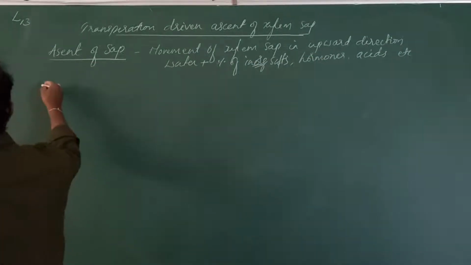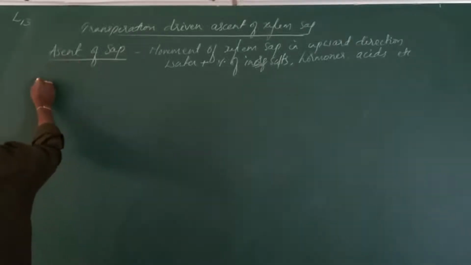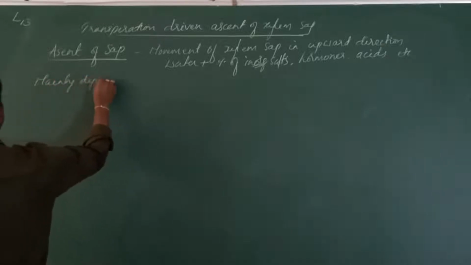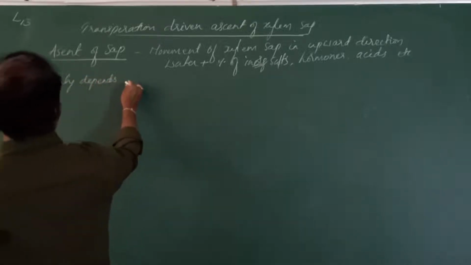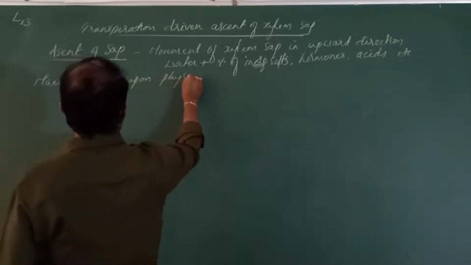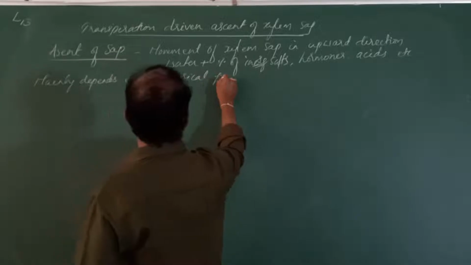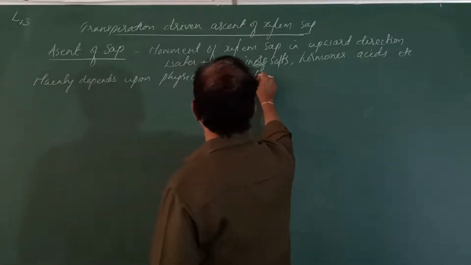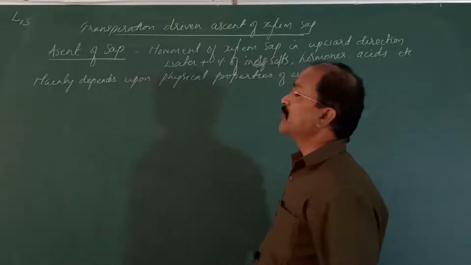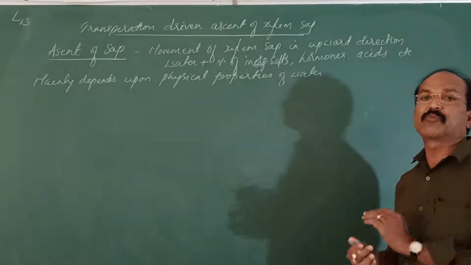So the transpiration driven ascent of sap mainly depends upon what? It mainly depends upon the physical properties of water. Now, what are the physical properties of water?